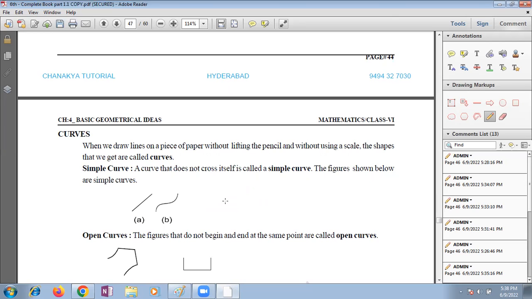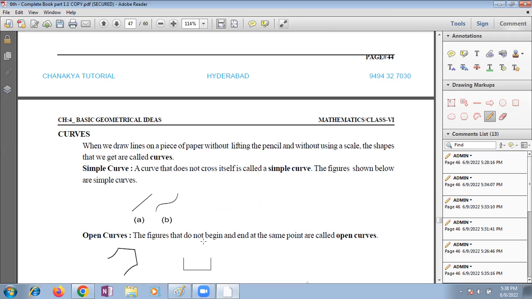So when you draw a line on a piece of paper without lifting pen or pencil, without using a scale, that shape we will get is called a curve.